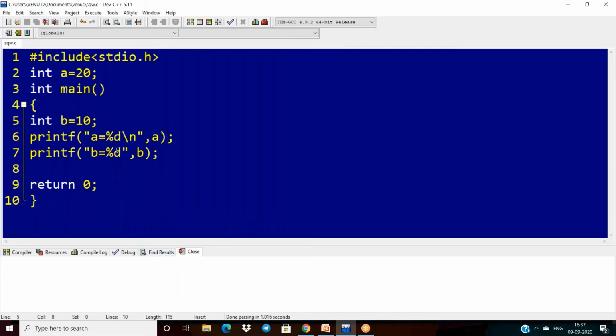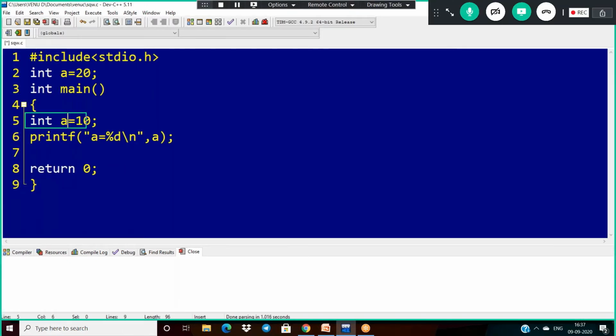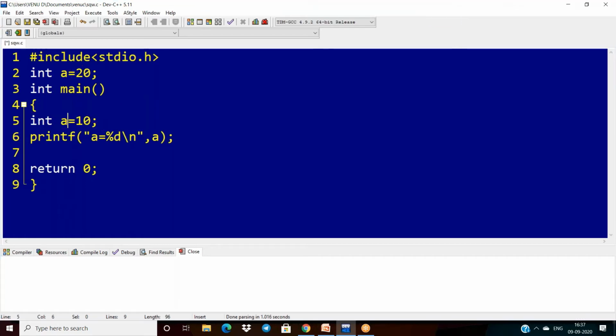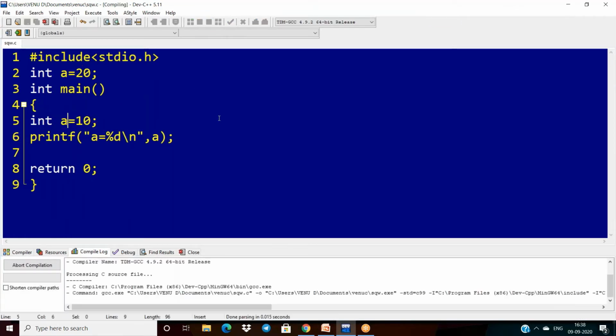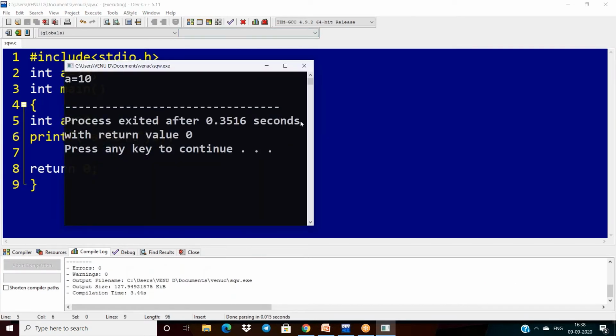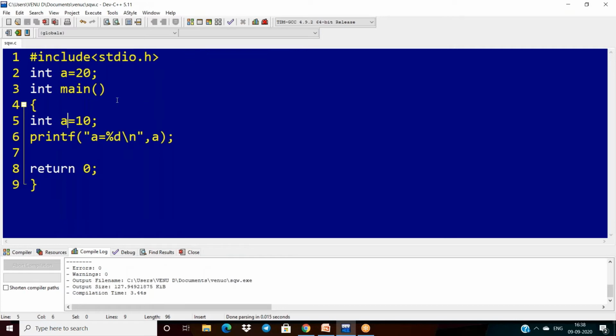But suppose I am using a local and a global variable represented with the same variable name. What is the problem here? If a local and global variable have the same name, local has the highest priority, global does not. Because of this, you will get only 10. So this is the concept of local and global.